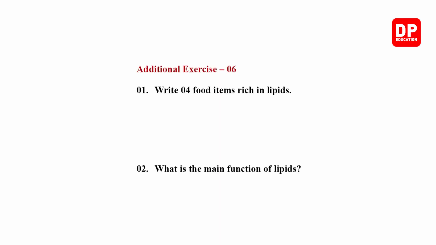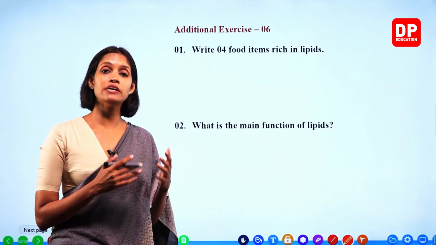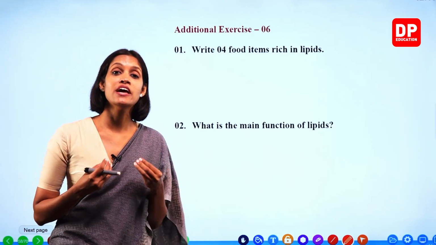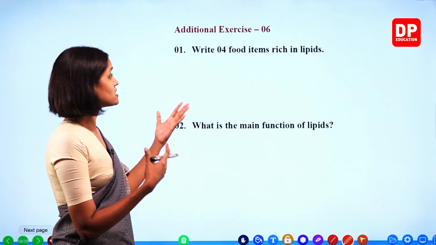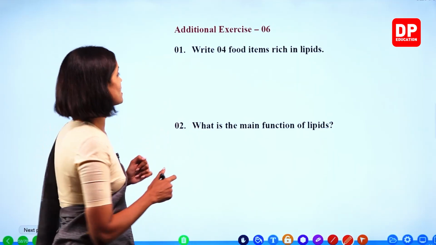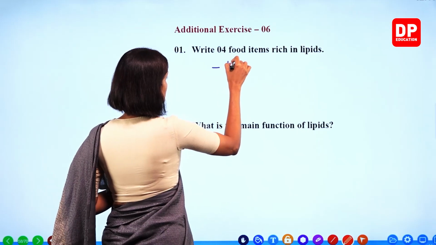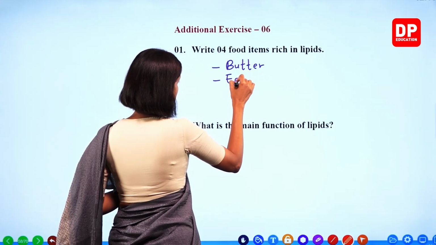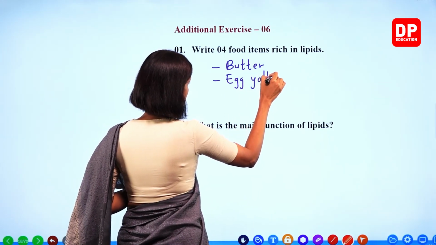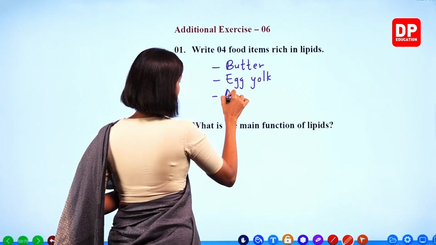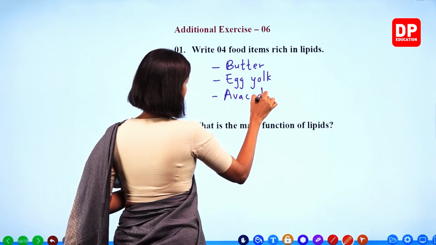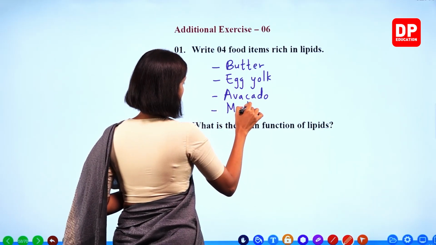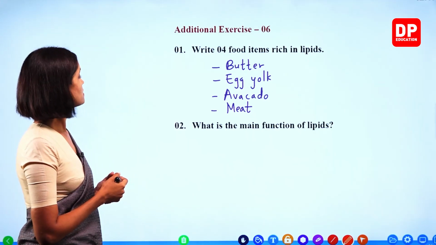Next one. Write 4 food items rich in lipids. Meat, fish, egg yolk, right? When you consider plant food items like avocado, right? Cheese, butter, they all contain lipids. We will write butter, egg yolk, avocado, right? Meat, they all contain lipids, right?